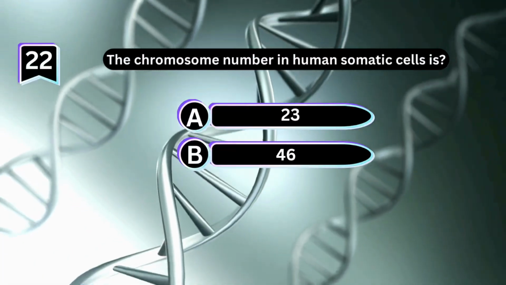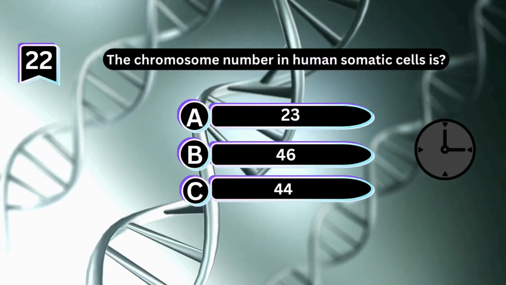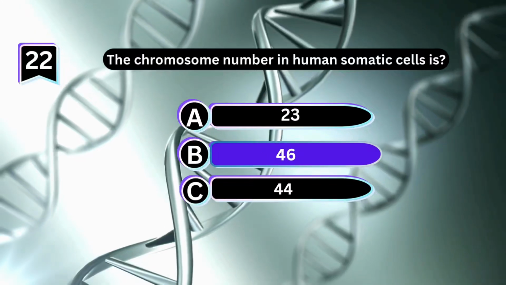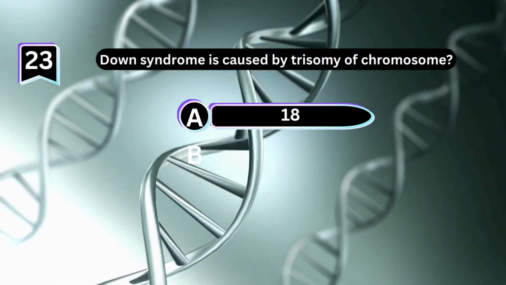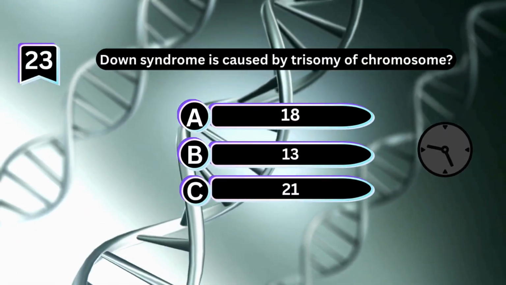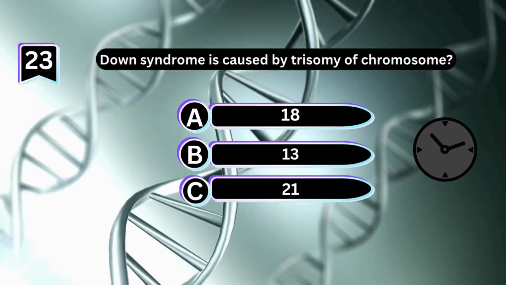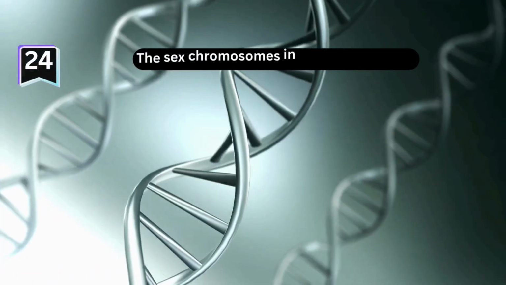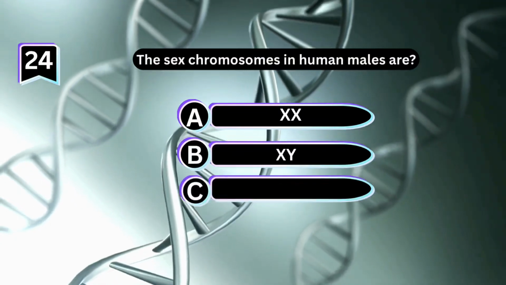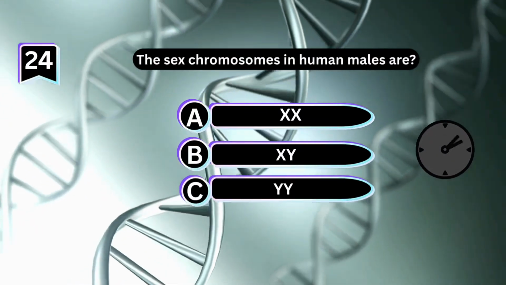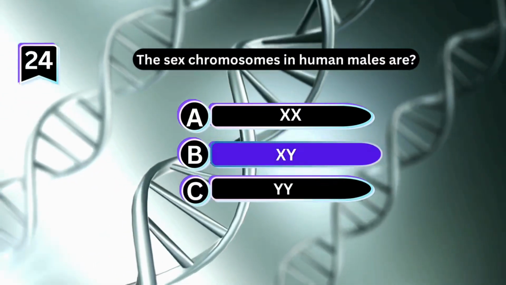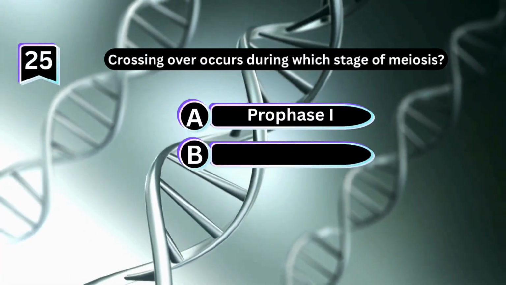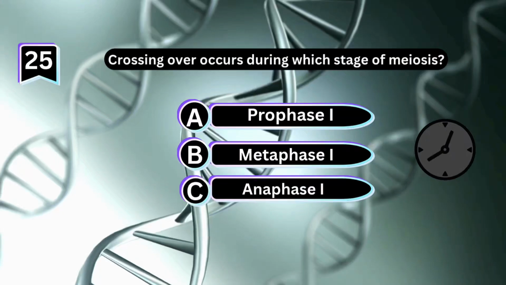The chromosomal number in a human somatic cell is? Down syndrome is caused by trisomy of which chromosome? The sex chromosomes in human males are? Crossing over occurs during which phase of meiosis?